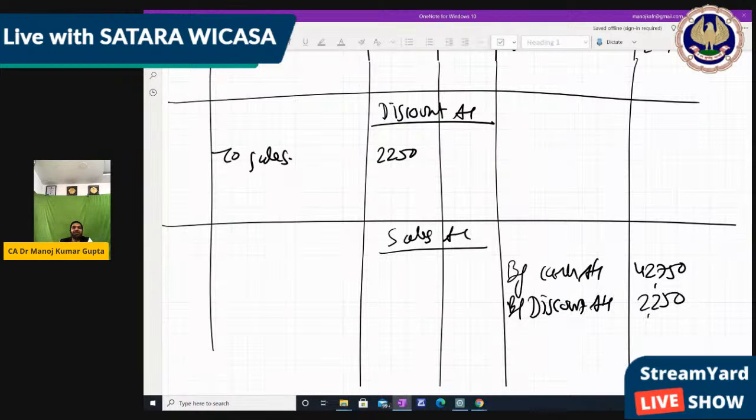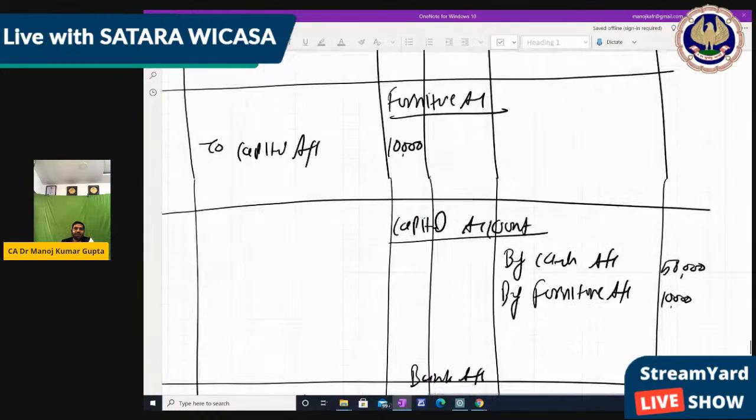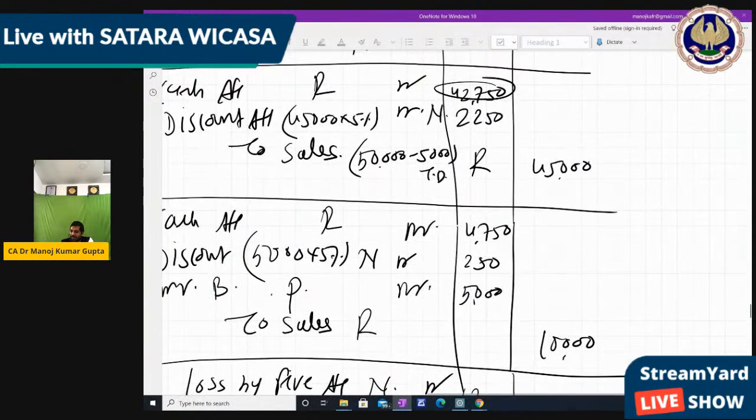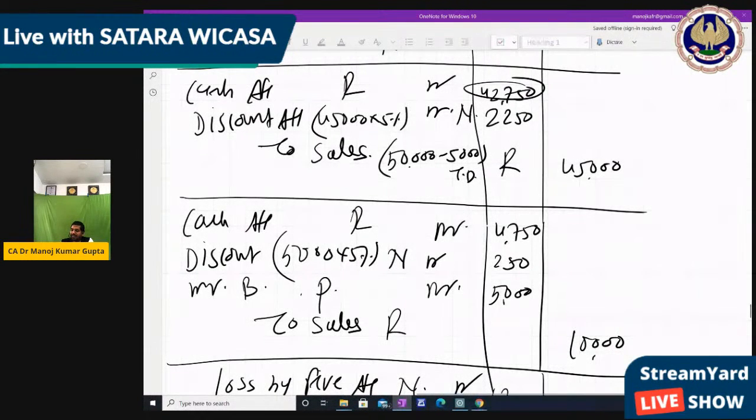You can see the total is 45,000, because the total of sale is 45,000. So you can check the sales account has 45,000, which is the same 45,000 we had provided in the sales account as well.